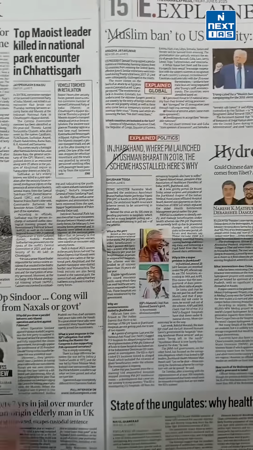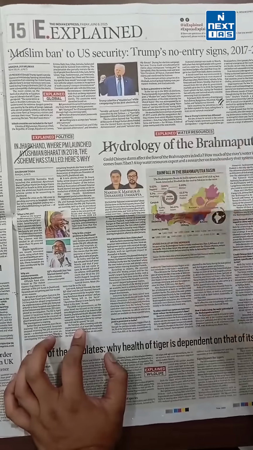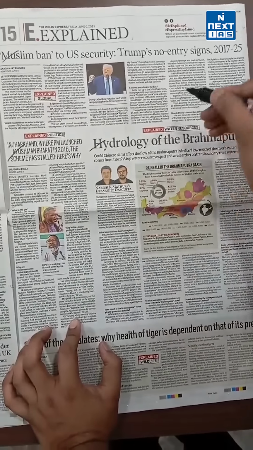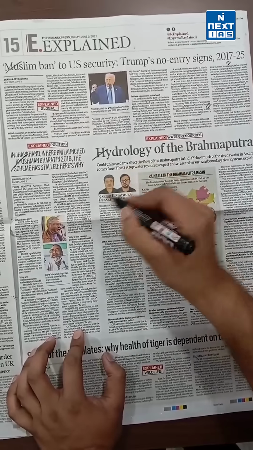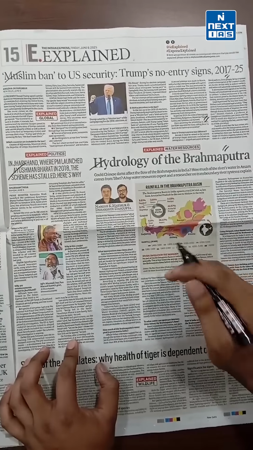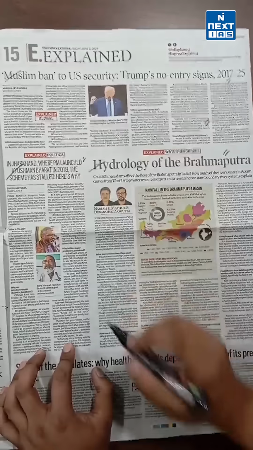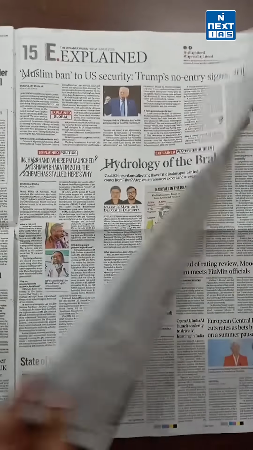On this particular page of explained, we have analysis of Trump's Muslim ban and US security. This particular issue is important from the perspective of GS2. This is hydrology, Brahmaputra, an important article from the perspective of prelims particularly. This again is an important article, just note down the case study. Tiger related news is there from the perspective of environment, that is important.